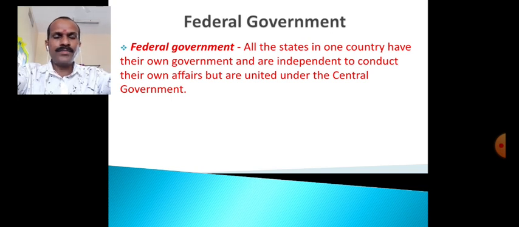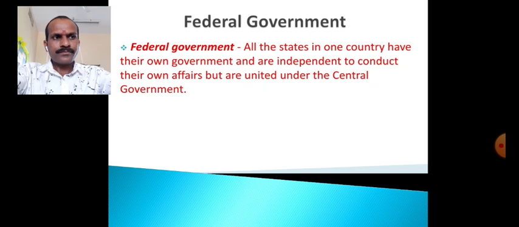It means at the same time in one country, everywhere the two governments are in effect. That one is the central government, that is also known as the union government, and the state government. So such a type of form of government is known as the federal government. So we can take the example of our own country, India. India is having the federal form of government.